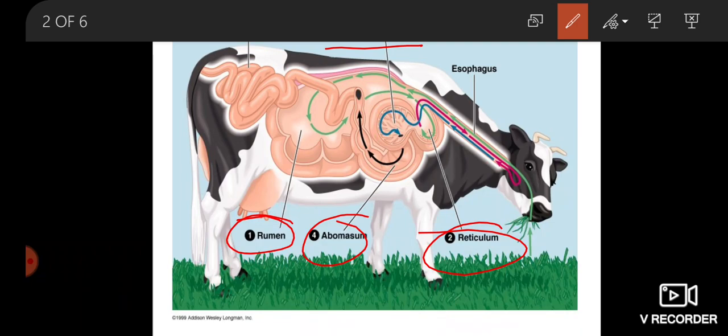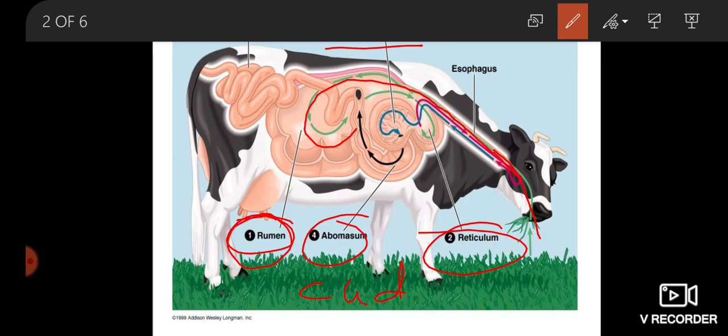First the food or grass goes into the mouth, then from the mouth it goes through the esophagus into the first chamber of the digestive system of the animal called rumen. Here the food is partially digested. After this partial digestion, the partially digested food is called cud. C U D, cud.